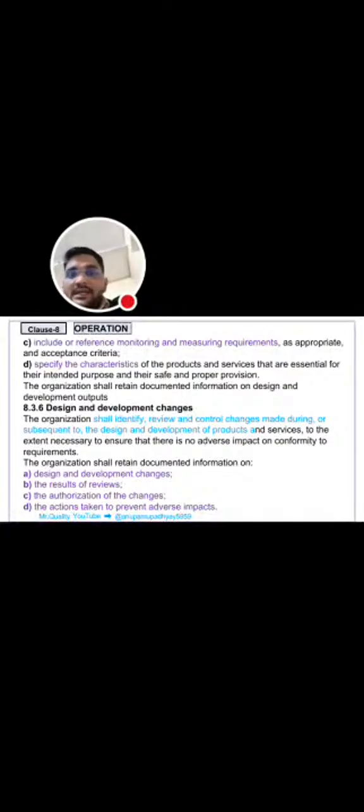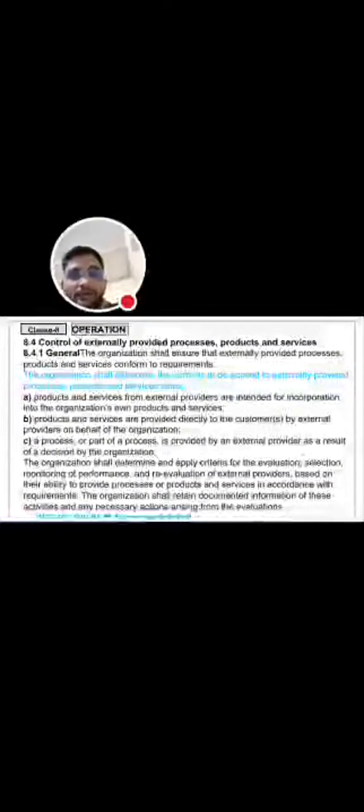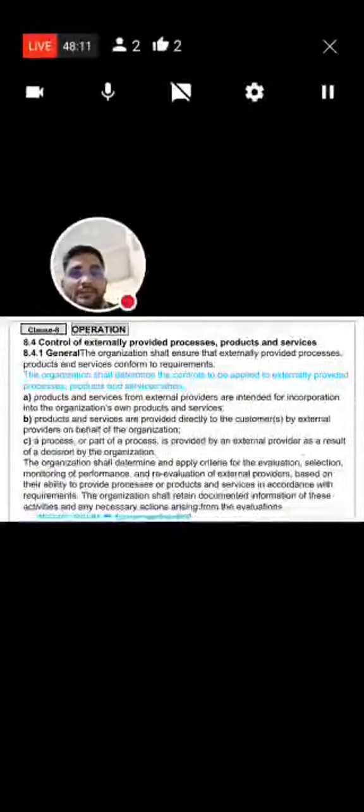What are the design and development changes? That is clause number 8.3.6. What do we need to document? Information on design and development changes, the results of reviews, the authorization of the changes, and the actions taken to prevent adverse impacts. Next is 8.4, control of externally provided processes, products and services, that is purchase requirement.